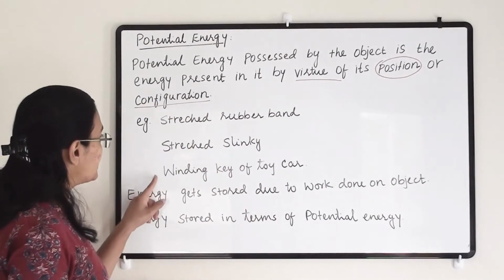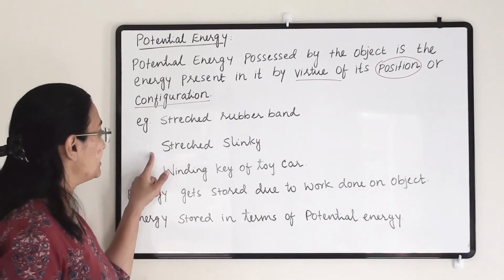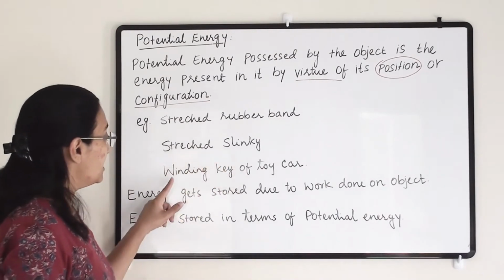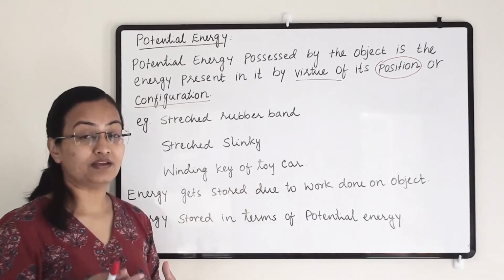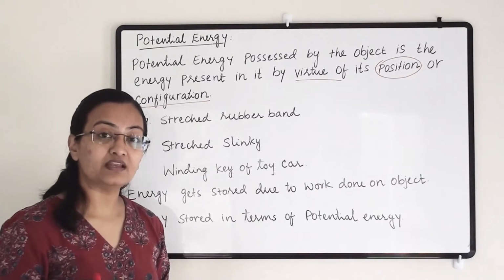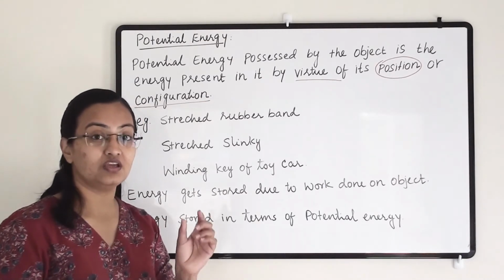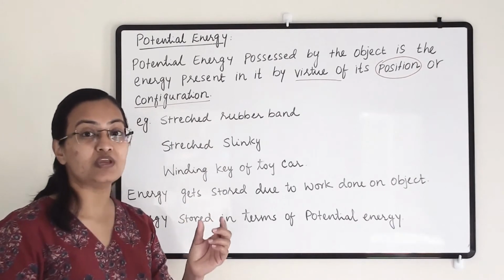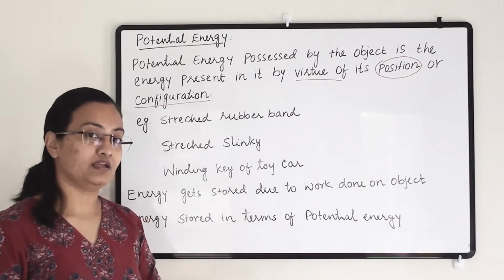Now these are the examples. Stretched rubber band we have seen. The second example is a stretched slinky. Then winding the key of the toy car. When we wind the key of the toy car, our mechanical energy is stored as potential energy in the spring, and once we put it down on the floor, it will convert into kinetic energy.